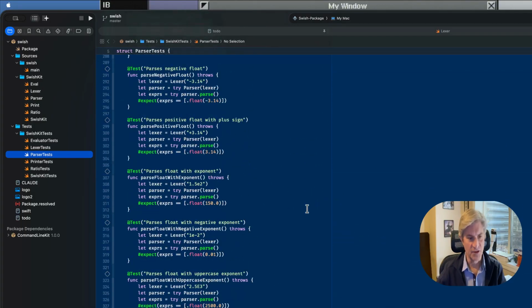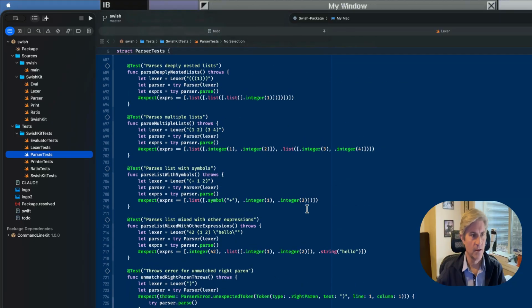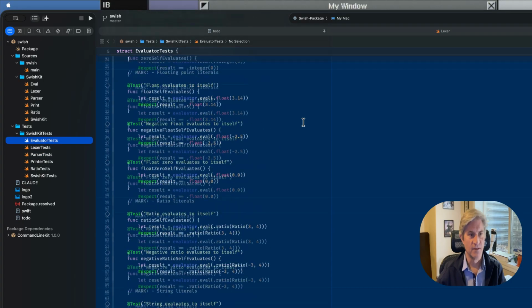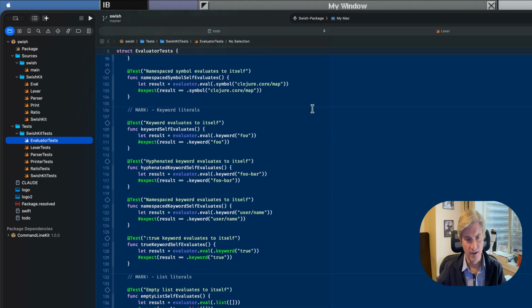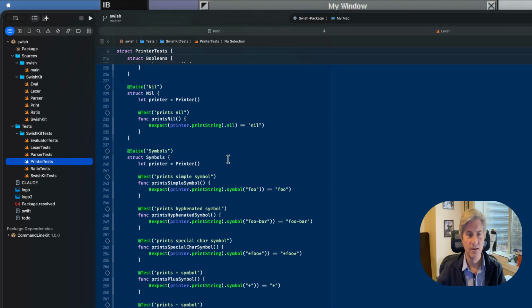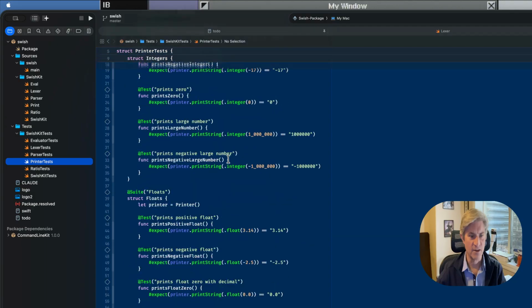Bunch of stuff there, and then we'll have evaluator tests. Again, things are just going to evaluate to themselves, so it's relatively straightforward. And then finally, I think we have some printer tests, where we make sure things print out as we expect them.